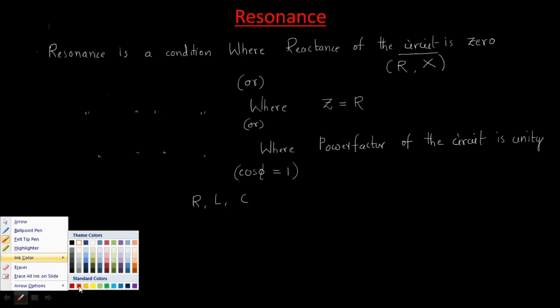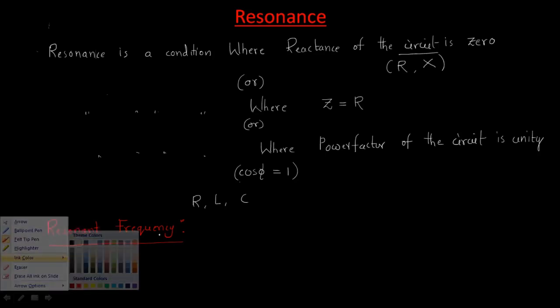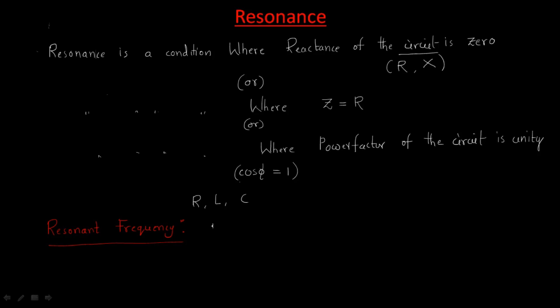Resonant frequency is the frequency at which the circuit gets the resonance condition.